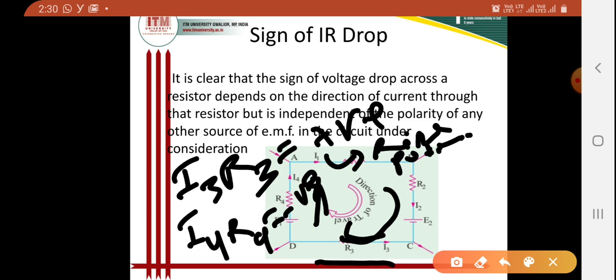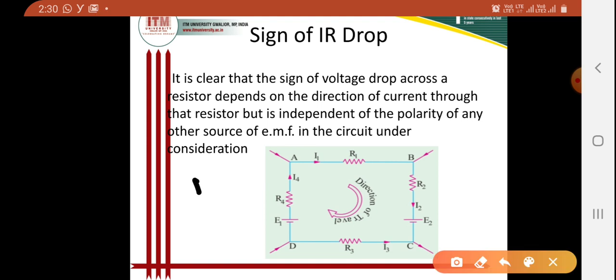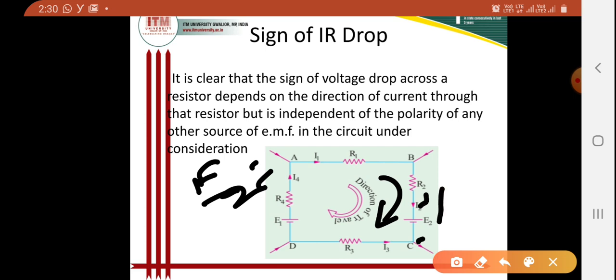And obviously, what is the value of E2 and E1? For E2, this is the direction, so this is plus, this is minus, so it is a fall in potential, so this will be negative.